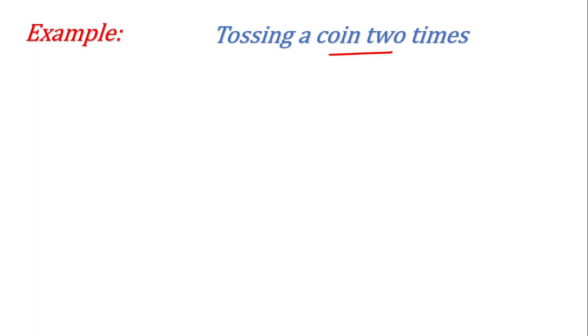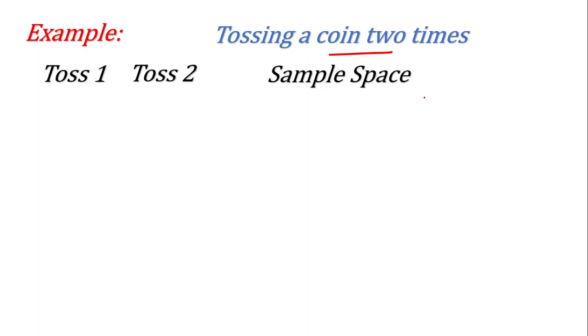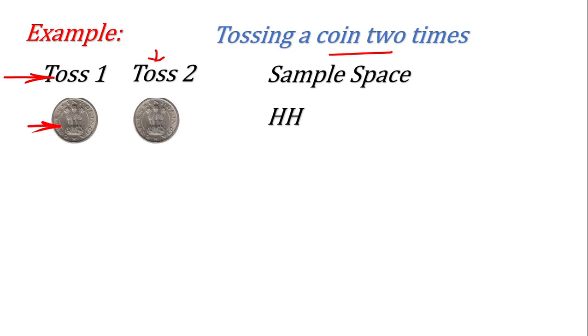Now we'll discuss the sample space in detail. For example, here this is toss 1 and this is toss 2, and here we'll see what results you can have. It can be possible that on the first toss you get head, and in the second toss also we get head. How will we denote the element? This outcome will be denoted by HH, meaning both heads.